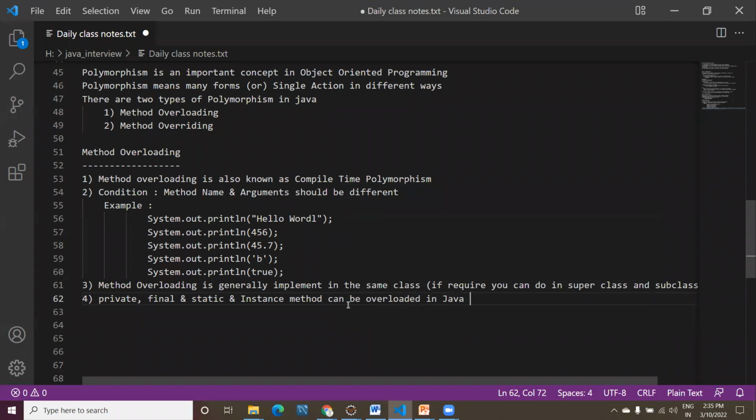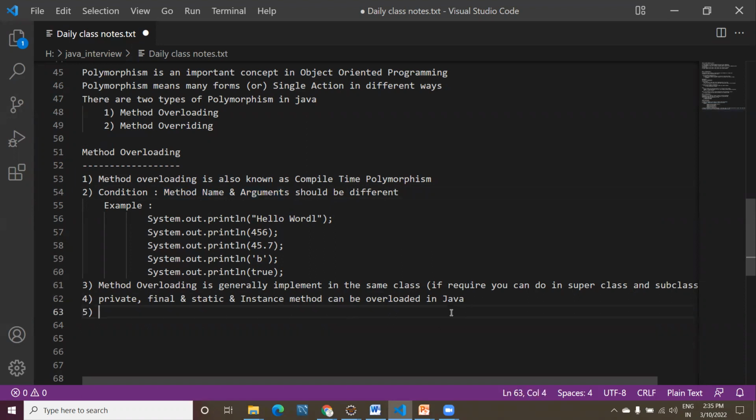overloaded in Java. That means you can use any kind of method or any kind of return type, it doesn't matter. I care only about the method name and arguments. Then I can say this is method overloading.